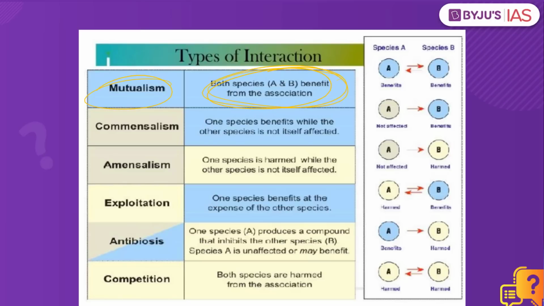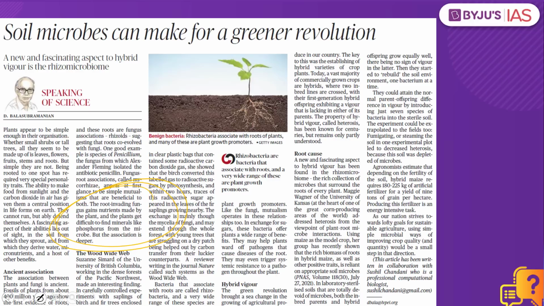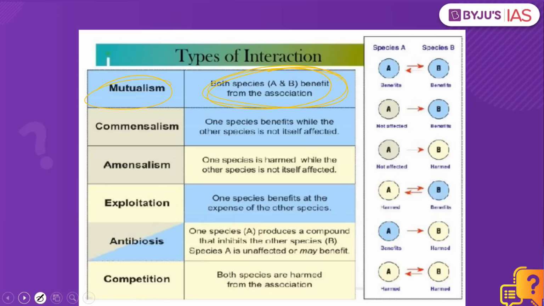Let me give you an example. Let's say we have multiple species. One of the species that we can consider is the Rhizobium bacteria as given in this particular article. So what does it do? The Rhizobium bacteria helps the plants. So plants will get the phosphorus, they will also get the nutrients, and at the same time the Rhizobium bacteria, which is present in the root nodules of the plants, are also extracting nutrients as well. So what is happening here? There is mutualism. Mutualism is what? That there is one species relying on another species, and both are benefited from this relationship. That is what is mutualism.